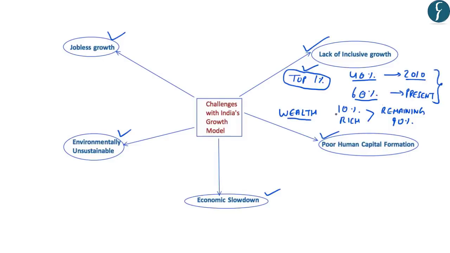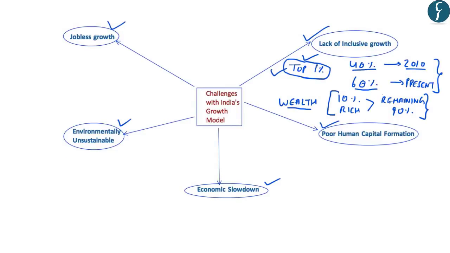Further, the wealth of the top 10% rich people of India is way more as compared to the wealth of the remaining 90% of the population. So this highlights that there is a concentration of wealth in the top 10% people of India. And also, the wealth is disproportionately distributed between the top 1% and the remaining 99% population. So these figures highlight that there has been a lack of inclusive growth in India in the past 20 years after the LPG reforms.